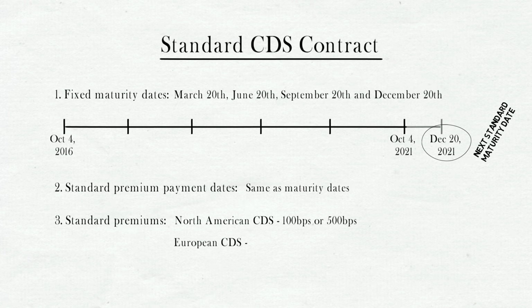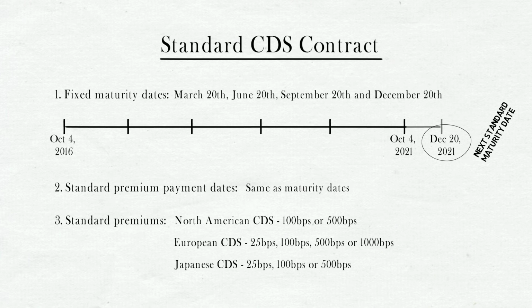In Europe, premiums are typically 25 basis points or 100 basis points, but can also be 500 or even 1000 basis points, depending on the reference entity's credit quality. In Japan, premiums are usually 25 basis points, 100 basis points, or 500 basis points. In sovereign CDS, some highly rated sovereigns trade at 25 basis points, while the others trade at 100 basis points.